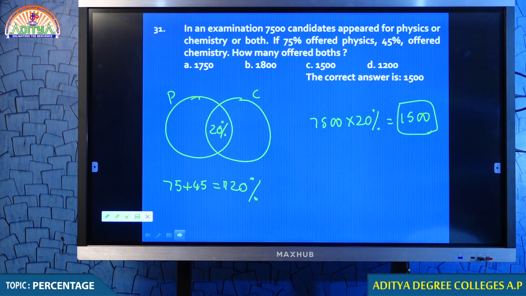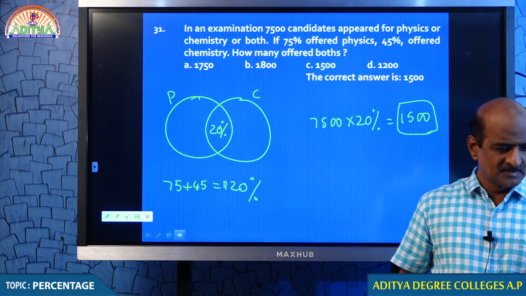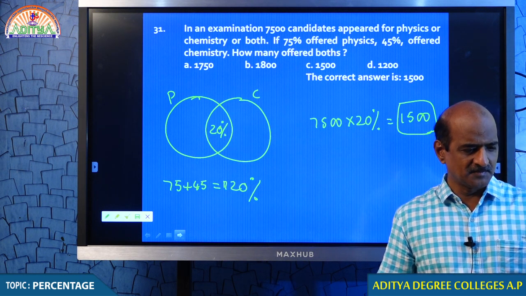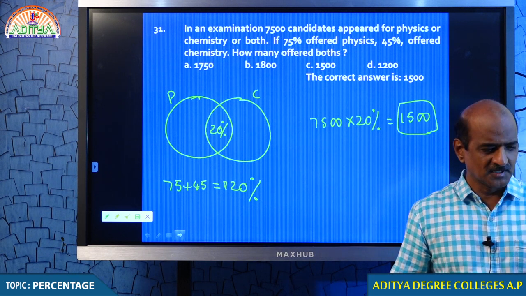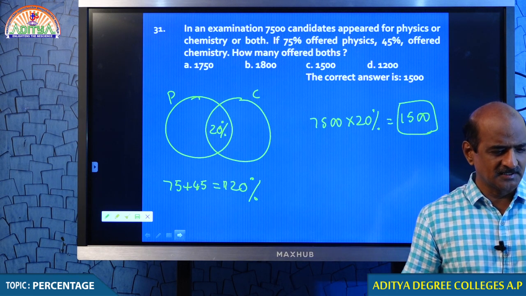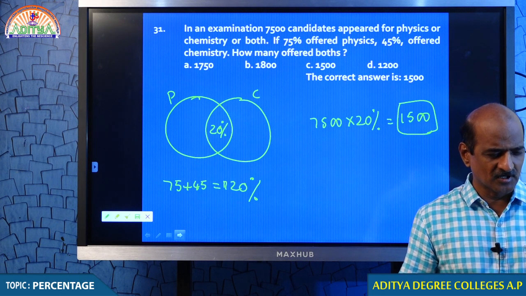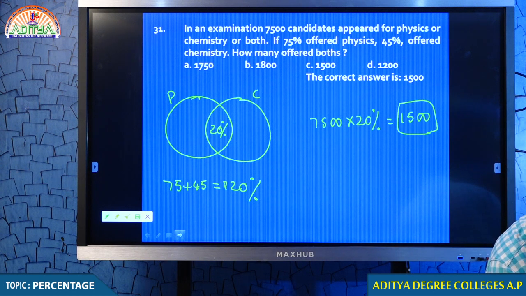Do you understand how I could take 120%? 75 physics, 45 chemistry, that is 120. But the percentage cannot be more than 100. Therefore, the number which is more than 100 is supposed to be the common area. Is this okay for you or not? I am waiting for your comment, my dear students. Comment. If it is okay, I will go ahead.